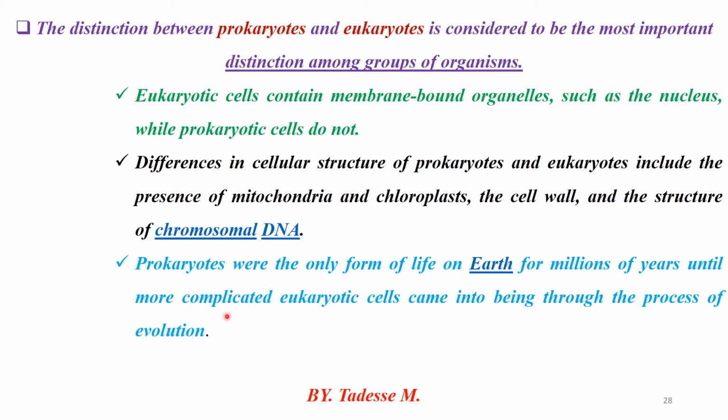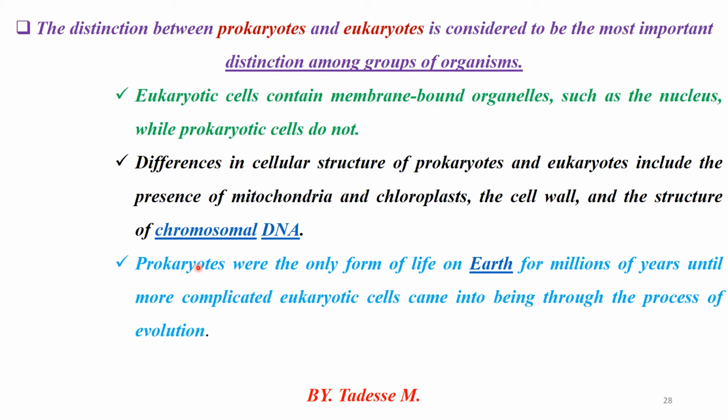The prokaryotic cell was the only form of life on Earth for millions of years until more complicated eukaryotic cells came into being through the process of evolution. Evolution, especially for grade 12 students. If you study the term evolution, it says that all living things occurring on Earth may come from a common ancestor. That is the definition of evolution. Everything that exists on Earth comes from a common ancestor.